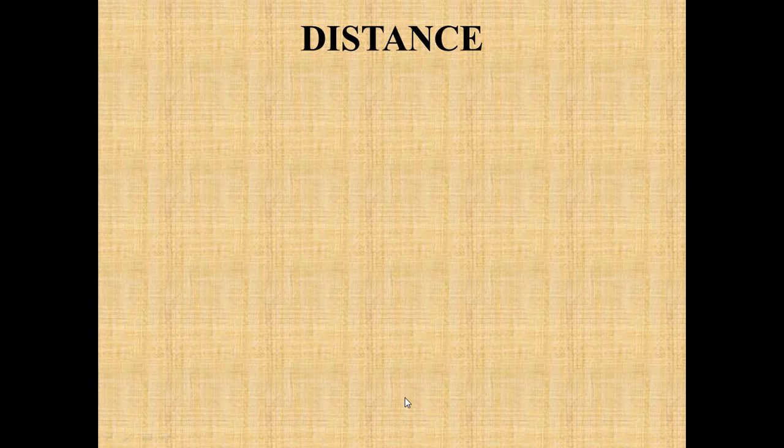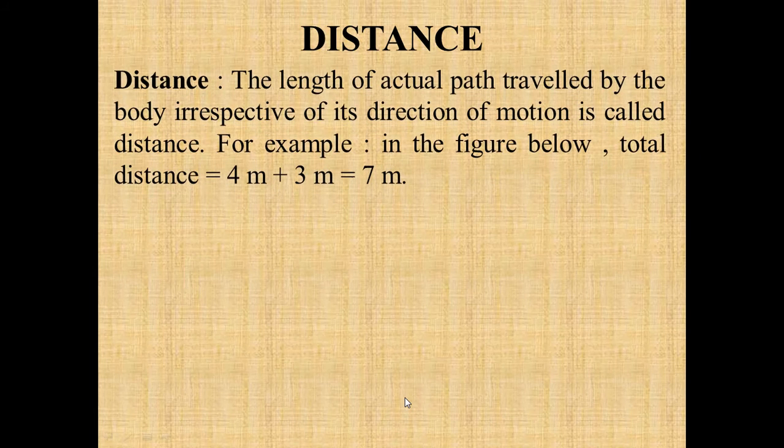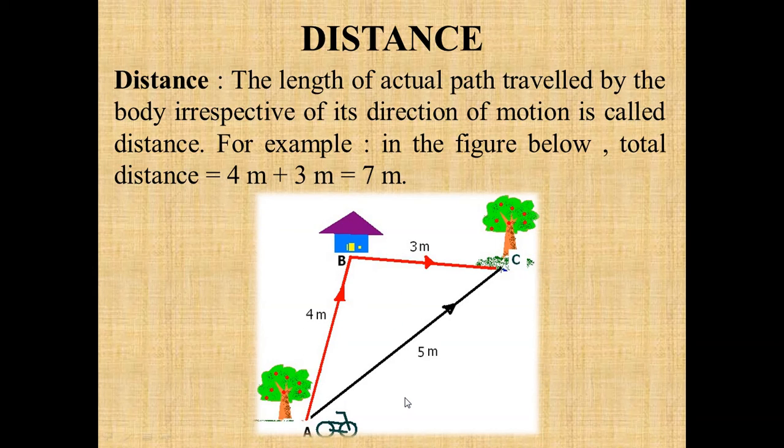Okay, next is distance. The distance is the length of the actual path traveled by the body irrespective of its direction of motion. Now what does this mean? Suppose a person wishes to go from A to C. If he goes from A to B, then from B to C, the distance covered by that person will be 4 plus 3, that is 7 meter.